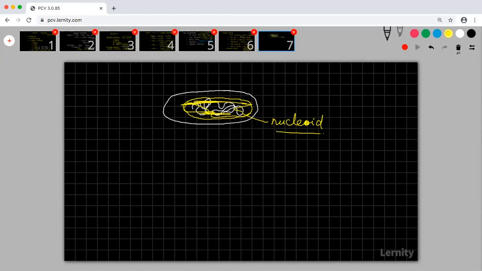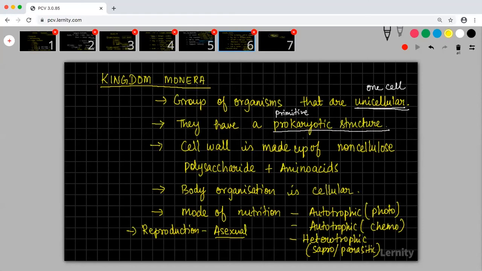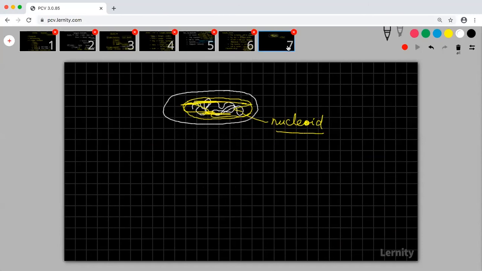Nucleoid zone is a dense area in which the chromosome is present. There is no nucleus, no proper nucleus. That is what we call a prokaryotic cell. The cell wall is made up of non-cellulose polysaccharide. Normally the cell wall of organisms will be made up of sugars. Whenever I'm using the word polysaccharide, polysaccharide indicates carbohydrates.